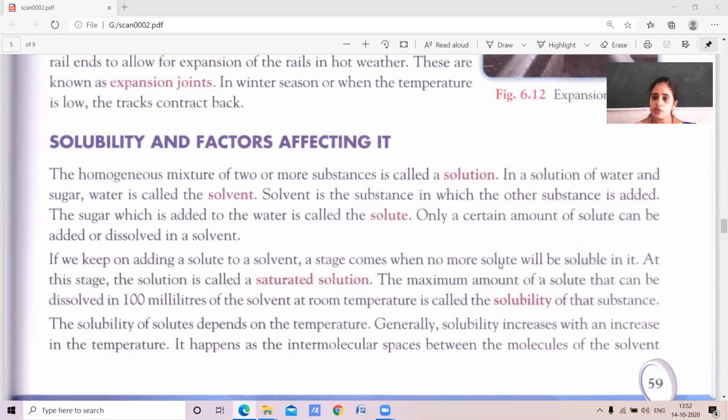In a solution of water and sugar, water is called the solvent. See here, in a solution of water and sugar, water is the solvent. Assume one solution, it is a sugar solution or a salt solution.